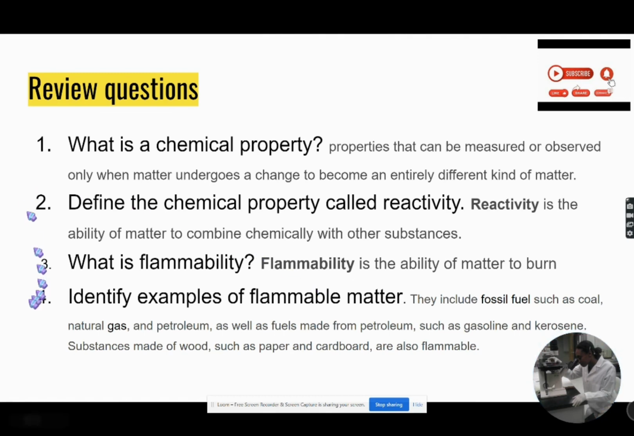Very good. And the last question we wanted to do is to identify some examples of flammability, right? And we talked about the fossil fuels such as the coal, the natural gas, and the petroleum. We also talked about some fuels that are made from petroleum, such as the gasoline and the kerosene oil. And we also talked about other substances such as wood and paper and cardboard. All those substances are examples of flammable matter.